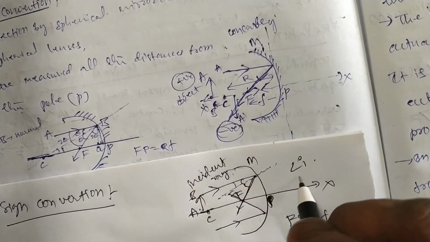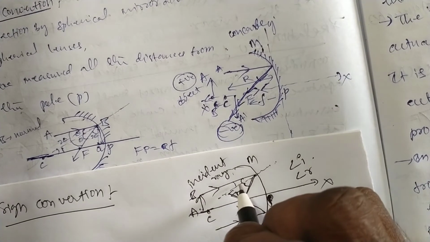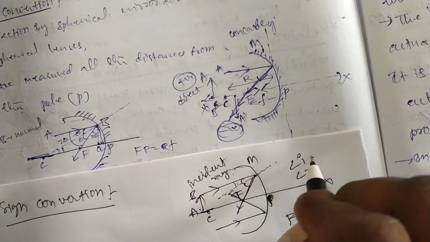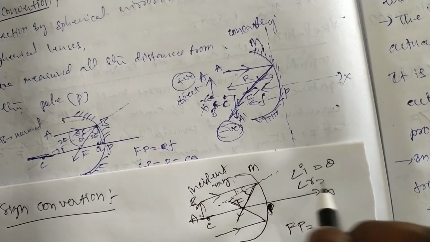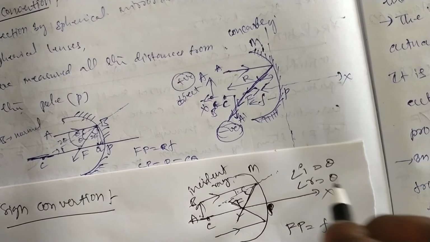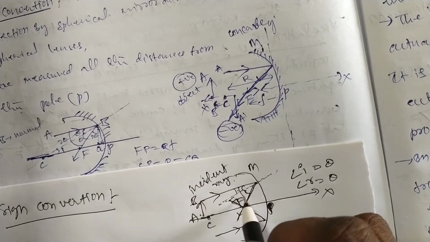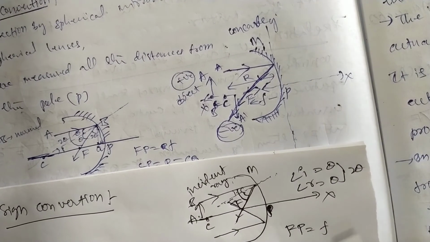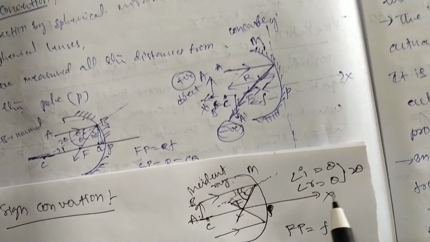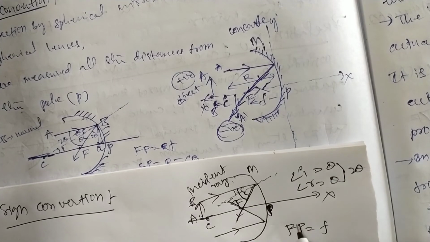This is the reflected angle. Suppose this angle is theta, and the reflected angle is also theta. The total angle is 2 theta.